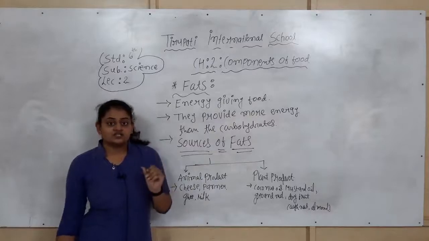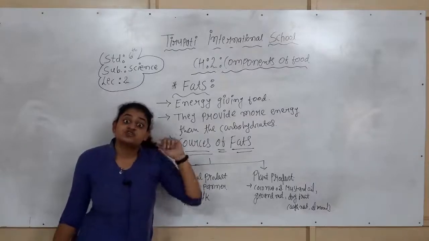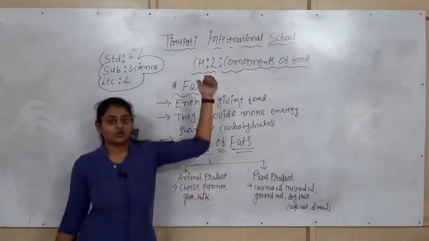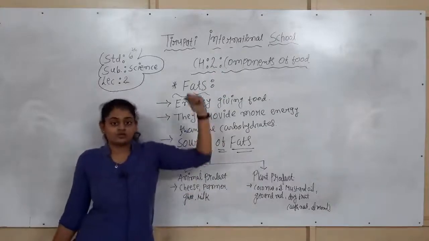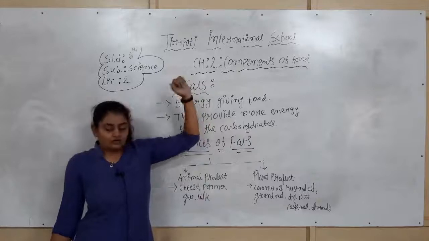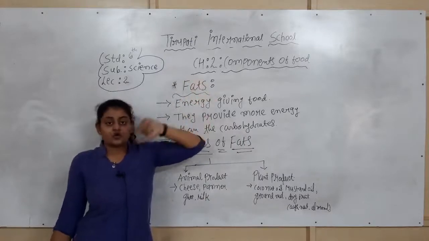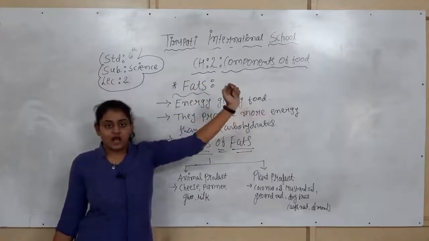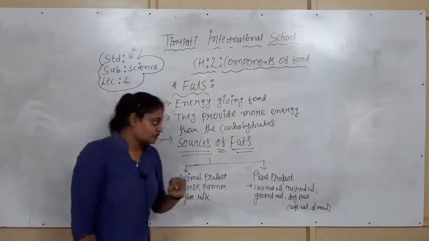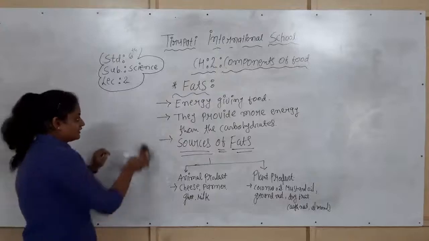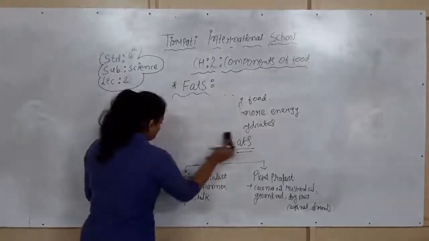Whenever you touch anything which is sticky in nature and releases oil, it goes to the category of fats. All the oils in our kitchens are fats. They are the sources of fats. So for the test of fats, let us see how we can test it.